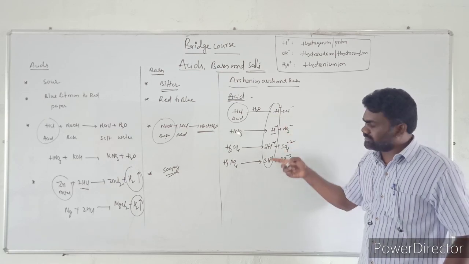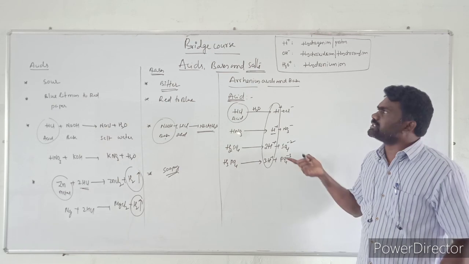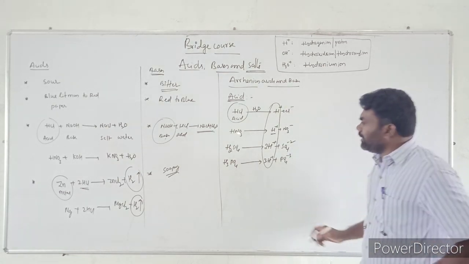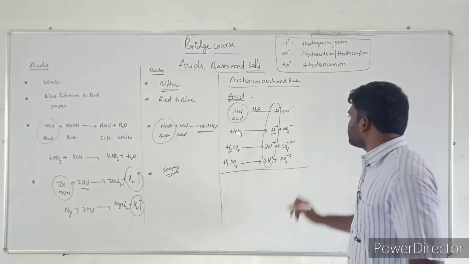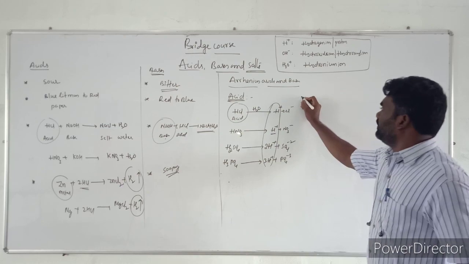So any substance that, when dissolved in water, produces a hydrogen ion is called an Arrhenius acid, or simply an acid. Then coming to the bases, I am writing here bases.